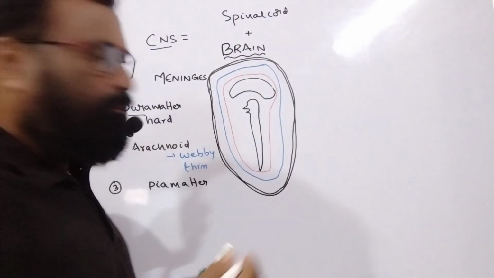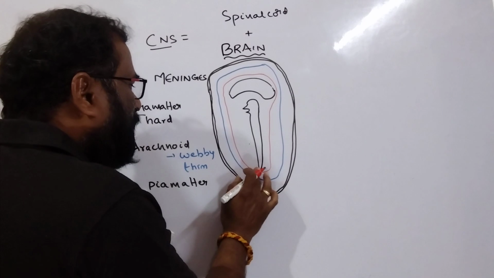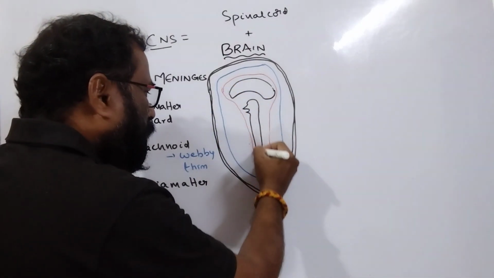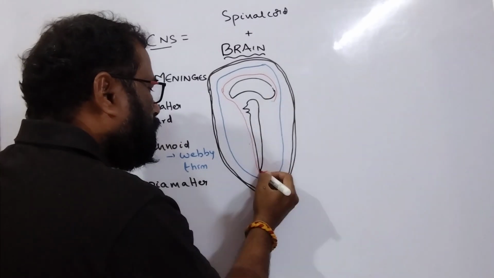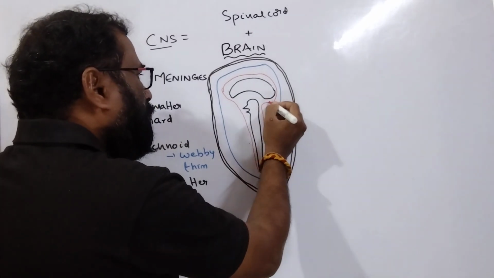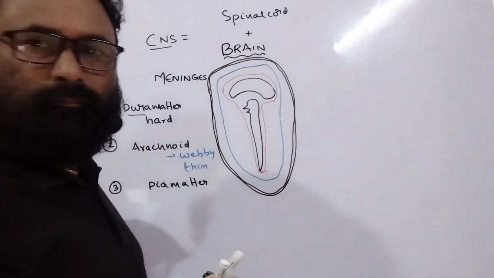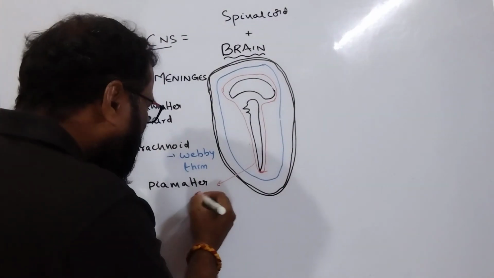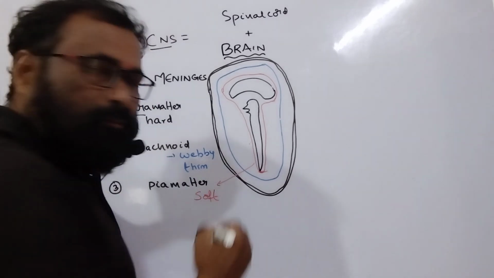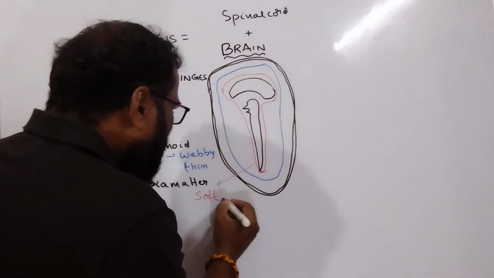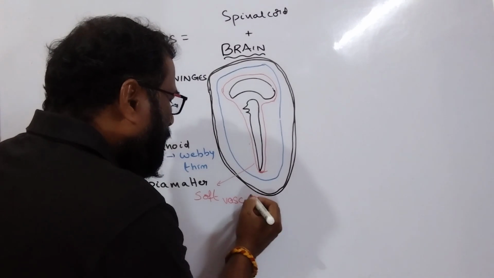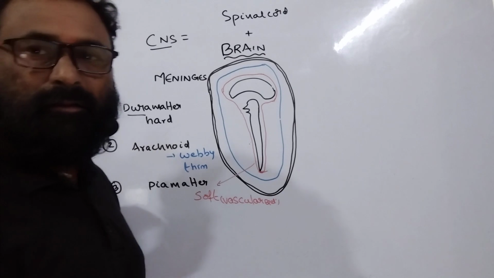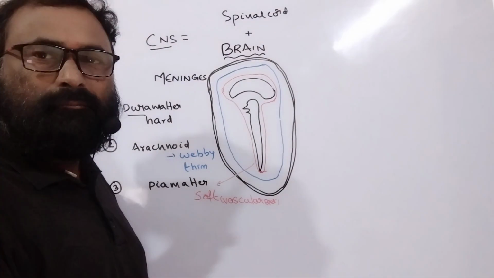This is the pia mater, very close to the brain and also close to the spinal cord. This red colored one is the pia mater. It is the soft matter. It is a highly vascularized portion, supplied with blood vessels.